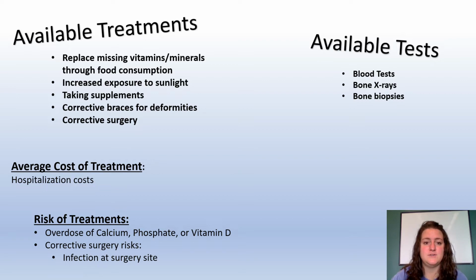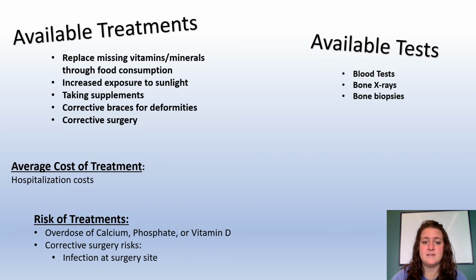Available treatments can include replacing the missing vitamins or minerals in the body by encouraging growing kids to consume food products high in vitamin D, such as fish, liver, milk, and eggs. Increase their exposure to sunlight. Taking calcium and vitamin D supplements. If skeletal deformities are present, your child may need braces to position their bones correctly as they grow. In severe cases, your child may need corrective surgery.